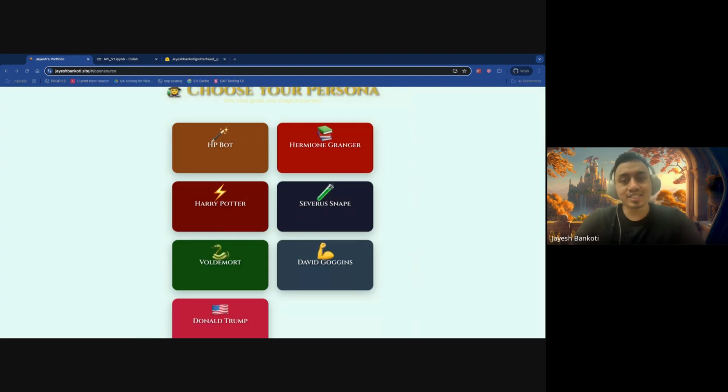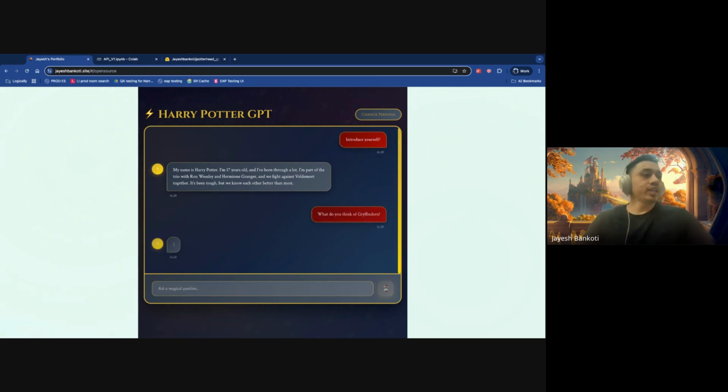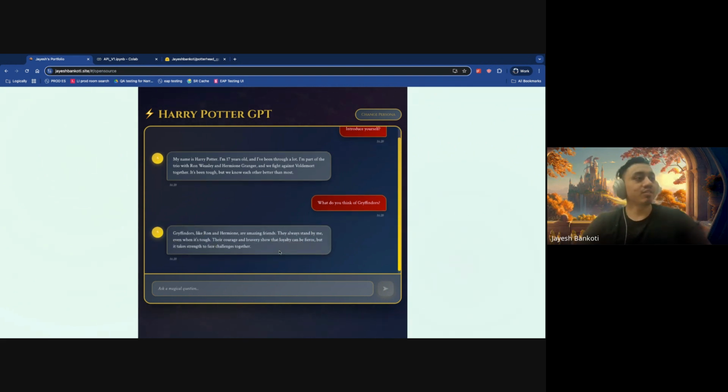Let's try something else. Let's try Harry Potter. Everyone has its own persona, and the model has been trained on the 7 books and then put through supervised fine tuning so that it can respond as a given character. So what's Harry Potter? Yeah, fight against Voldemort and everything. Okay, and let's put another question. What do you think about Gryffindor? And it's like, standing by me, loyalty, and everything good.